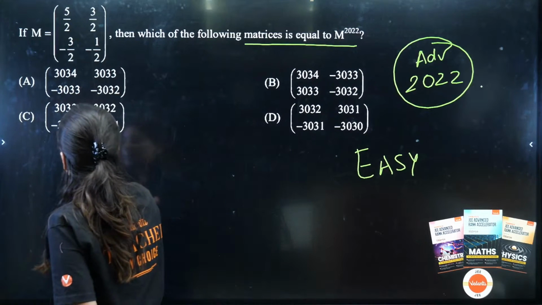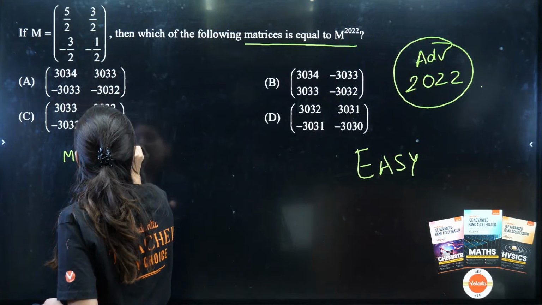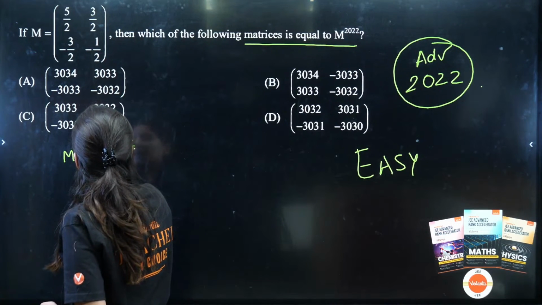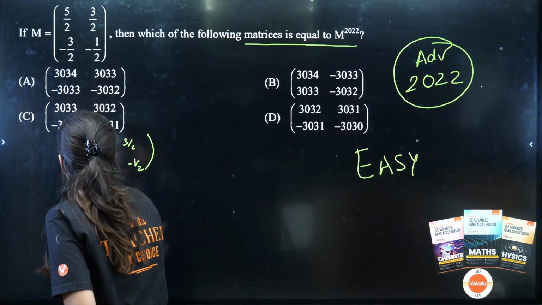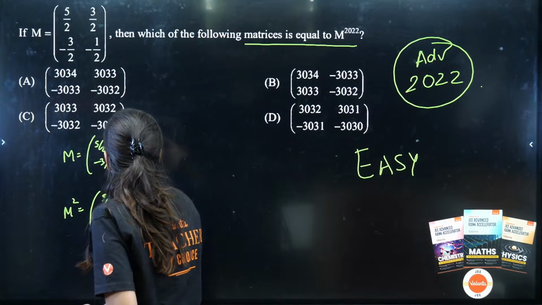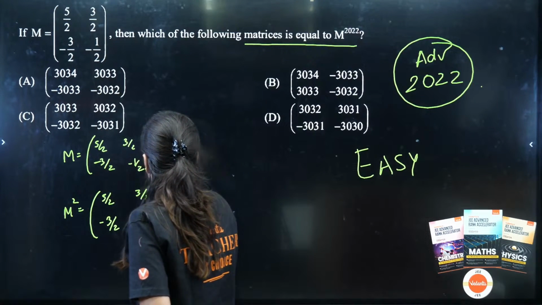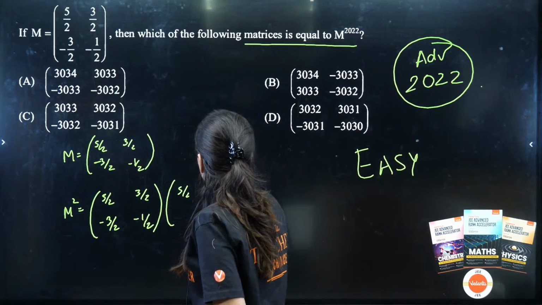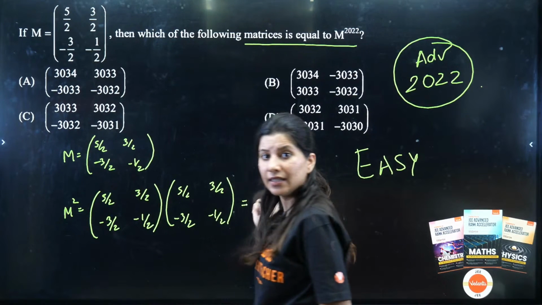So M is this. Let me write. M is 5 by 2, 3 by 2, minus 3 by 2, minus 1 by 2. Clear? What about M square? So M square will be 5 by 2, 3 by 2, minus 3 by 2, minus 1 by 2, and one more time, 5 by 2, 3 by 2, minus 3 by 2, minus 1 by 2. Shall we proceed?